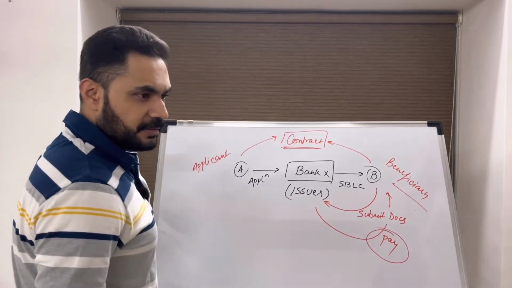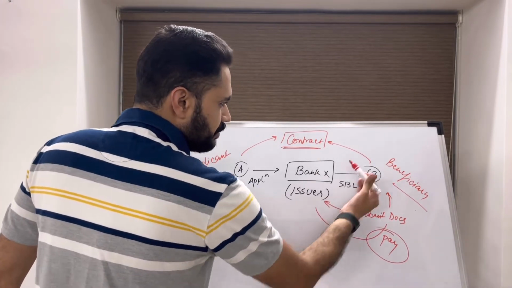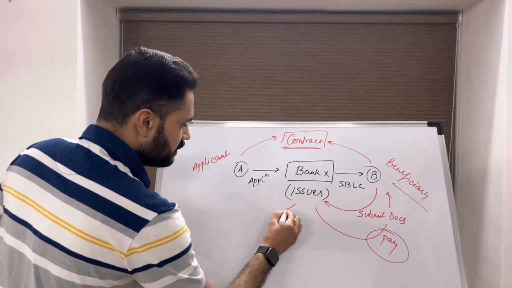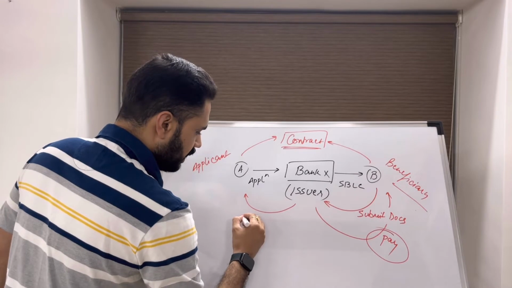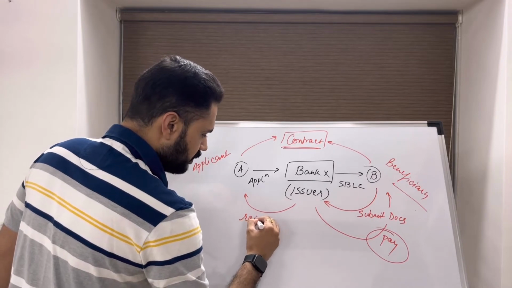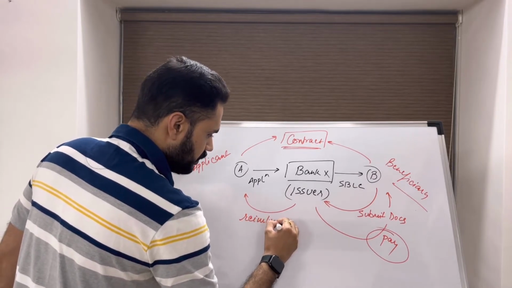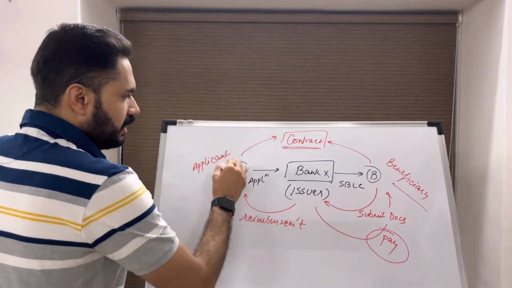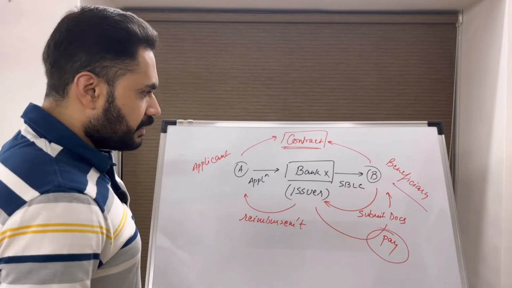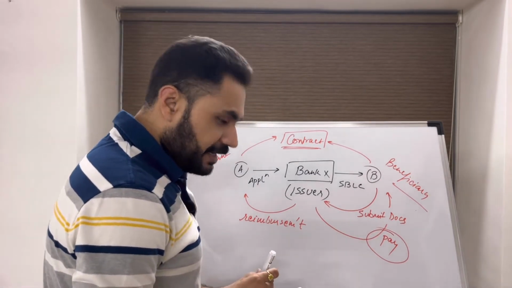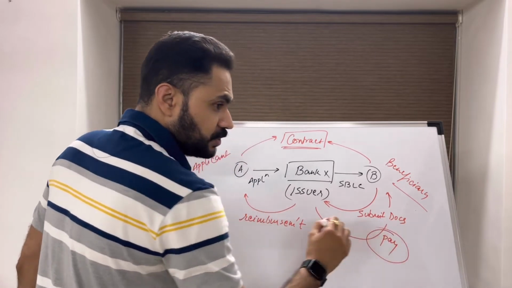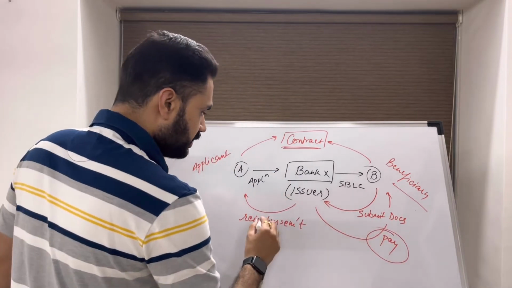Once the issuer makes the payment to the beneficiary, the next thing the issuer will do is ask for reimbursement from the applicant.